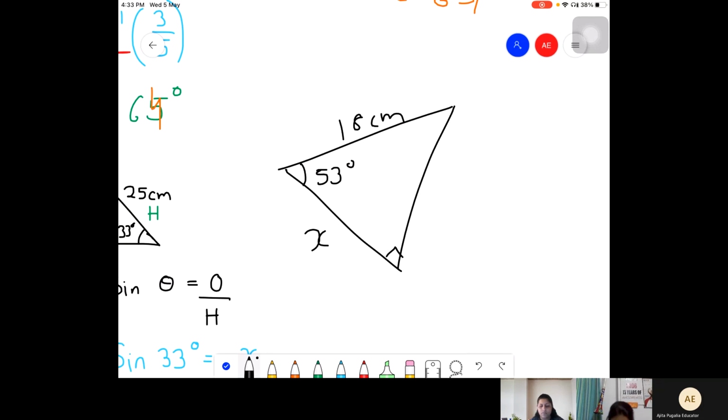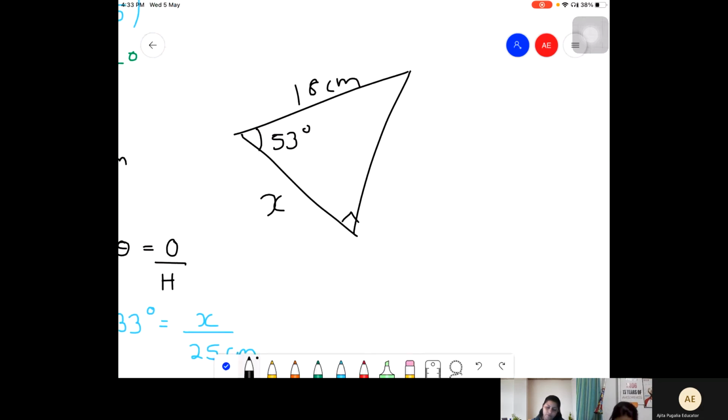Ma'am, we have to use tan, right? Why बच्चा tan? आप reason बताओगे please? Opposite and adjacent. Wait, which is the opposite side? No, they've not given the opposite. So it'll be adjacent and hypotenuse. Adjacent and hypotenuse. Cos.